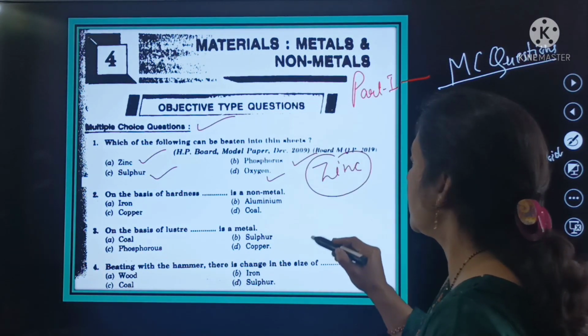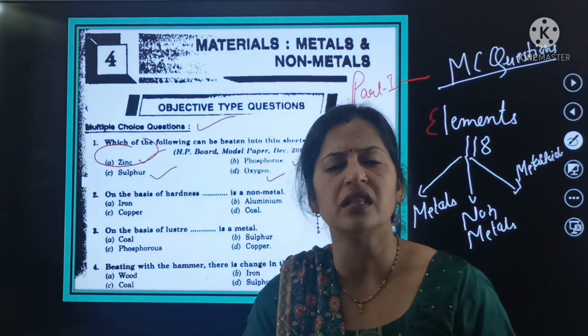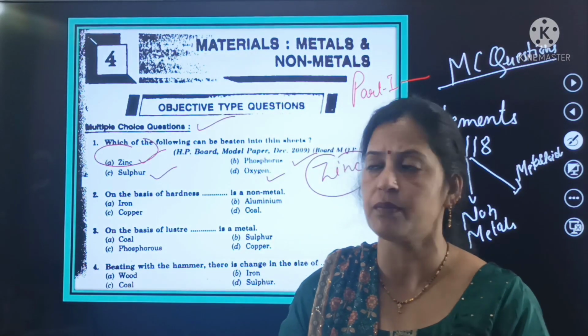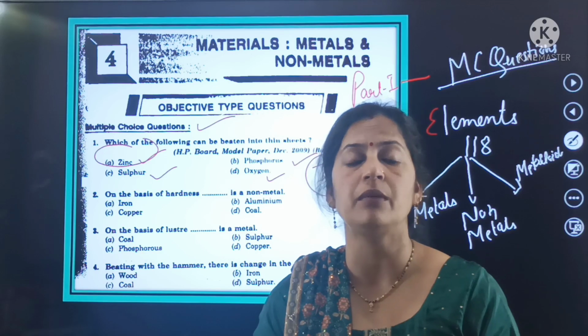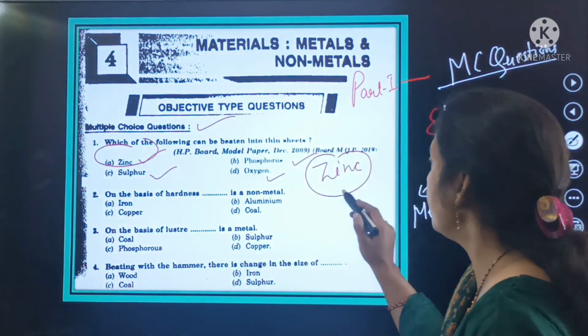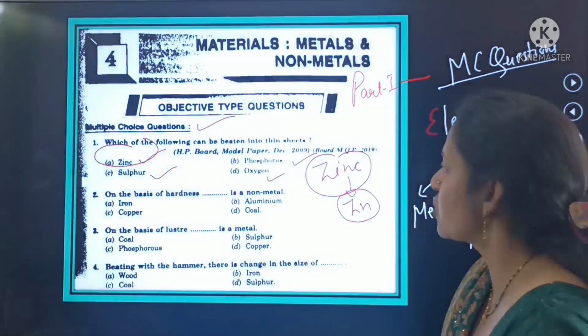Zinc can be bitten into thin sheets. Phosphorus, sulfur and oxygen cannot be bitten into thin sheets because zinc is a typical metal. That's why zinc can be bitten into thin sheets. And the symbol of zinc is Zn. So this is our first question.